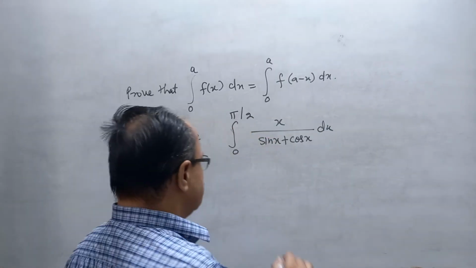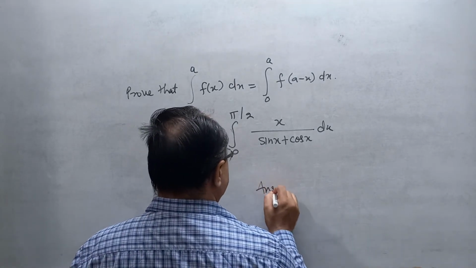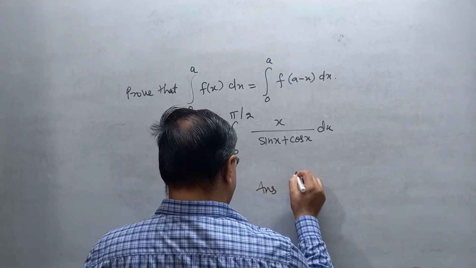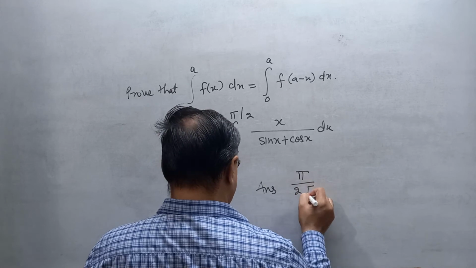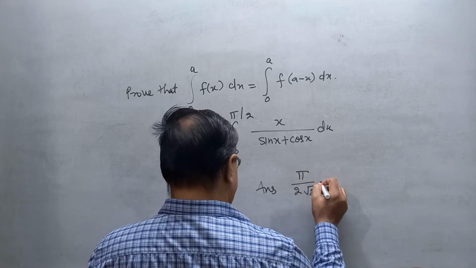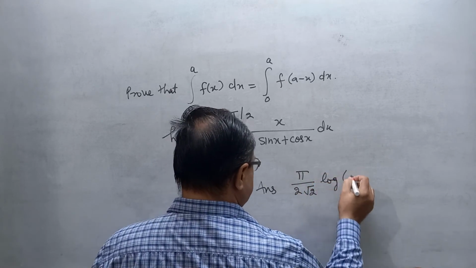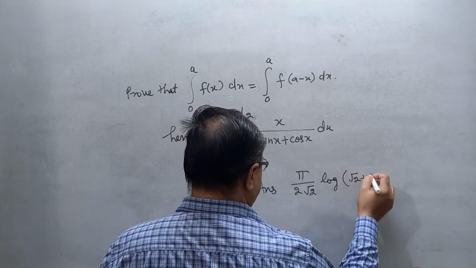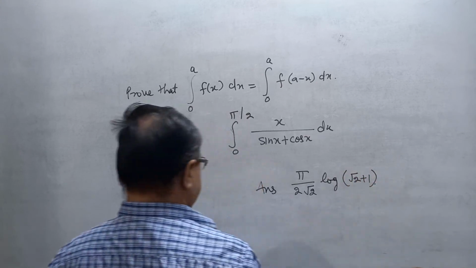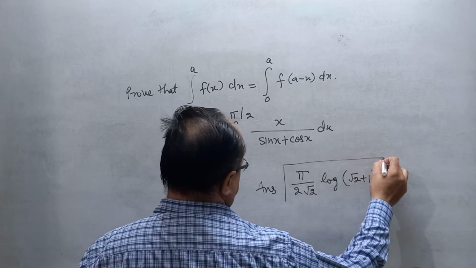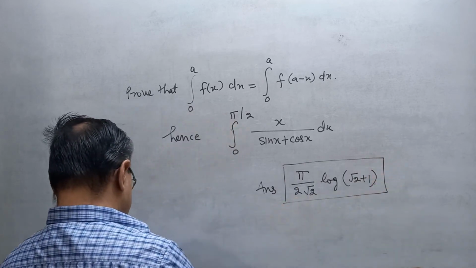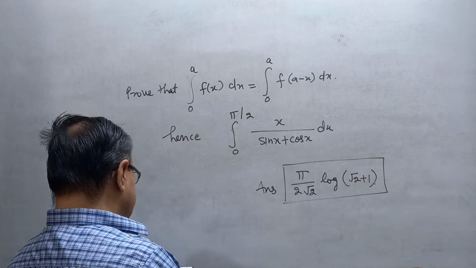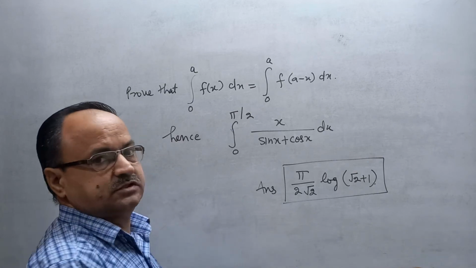And the answer of this question is pi by 2 root 2 log root 2 plus 1. This is the answer of this question. Firstly, prove this property. After that, solve this question.